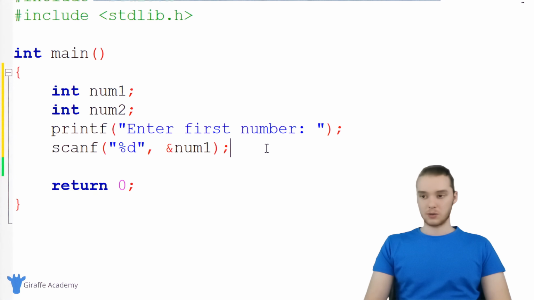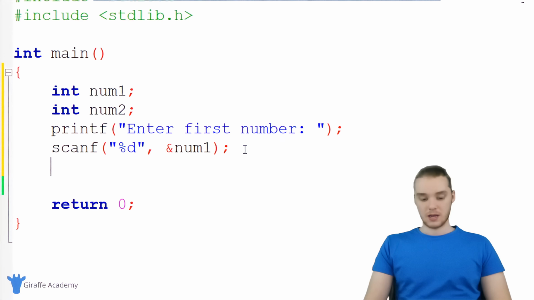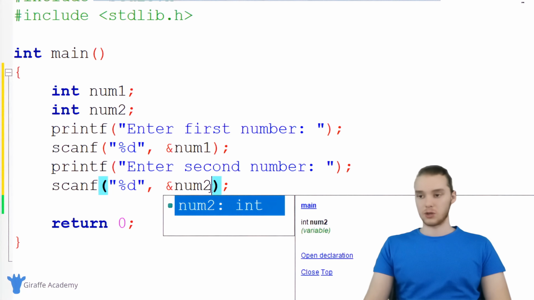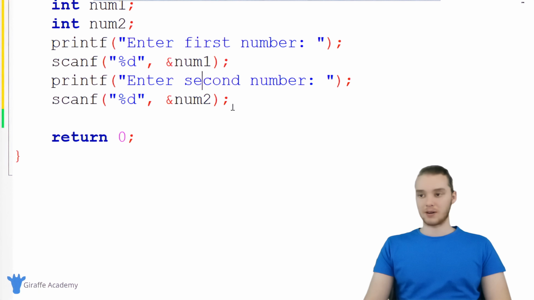And we're basically just gonna do the same exact thing, but for the second number. So I'm gonna copy these and I'll paste this. And now instead of saying enter first number, we'll say enter second number. And we're just gonna store this inside of num2. All right, so once we're done with this, the last thing we wanna do is add them together and print